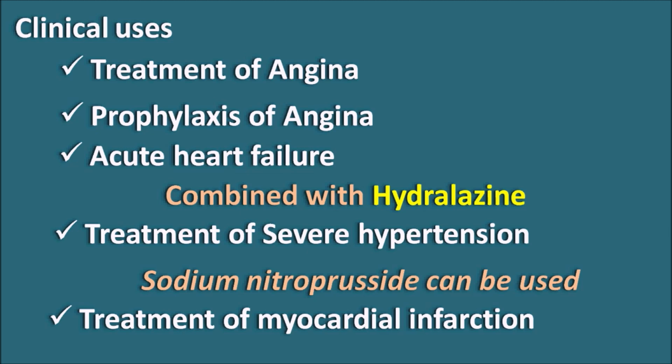Organic nitrates mainly act by release of nitric oxide, which stimulates cyclic GMP, and cyclic GMP can inactivate the MLCK so that it can produce the vasodilatation. And organic nitrates mainly produce venous vasodilatation, and they can also produce somewhat arterial vasodilatation. Because of these two effects, they can reduce the preload and afterload, thereby they can reduce the cardiac work and cardiac oxygen consumption. So these drugs are found useful in the treatment of angina, and they can also increase the cardiac oxygen supply by collateral vasodilatation.